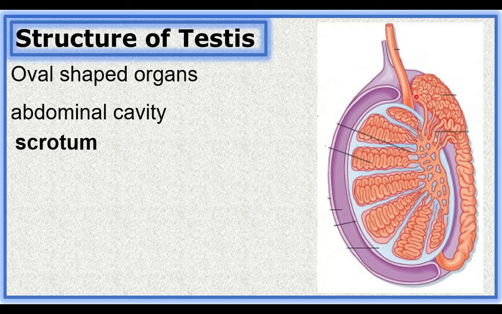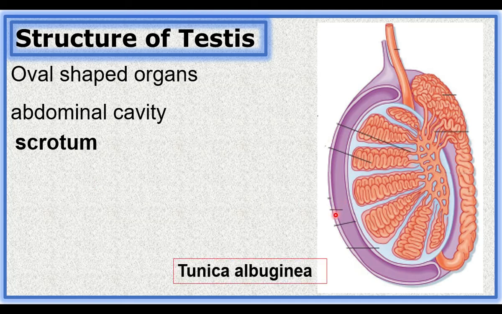This is the inner view of a testis. This testis is kept inside the scrotum. Scrotum is a sac-like structure. The testis is covered by a tough covering called tunica albuginea.